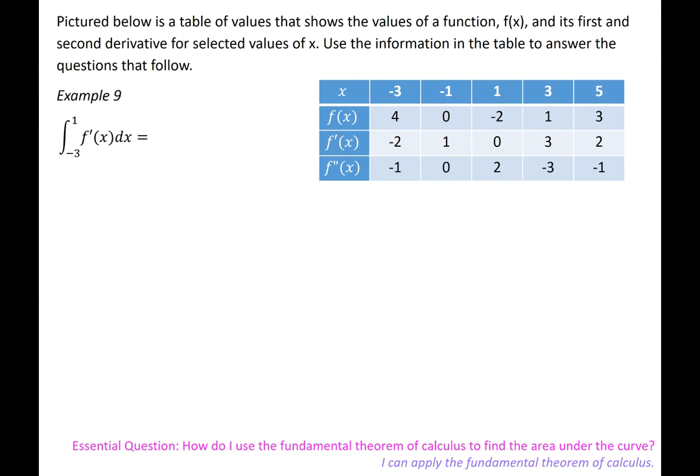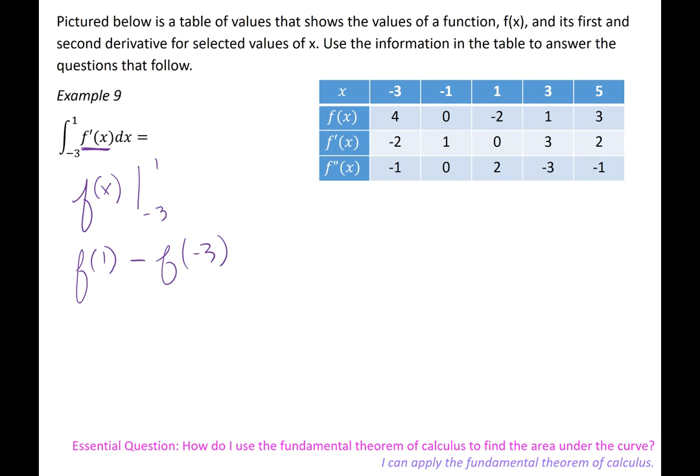So first of all, when we integrate something that is a derivative, remember it's like how we just add one, we go up a level. So when we integrate f prime, we get back to f of x. And we're going to go from -3 to 1. So I'm going to plug those in, following the rules for the fundamental theorem. The fundamental theorem says I would plug in f of 1 minus f of -3.